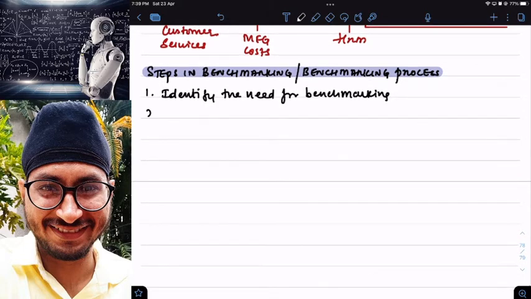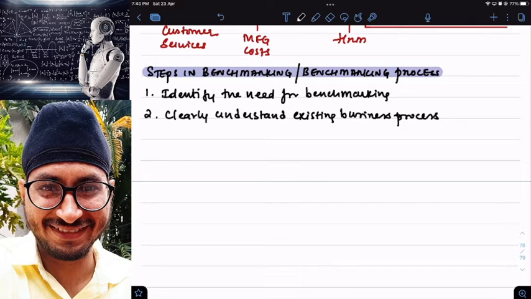Then clearly understand the existing business process. Clear? Try to understand why exactly you're lagging behind your competitors.